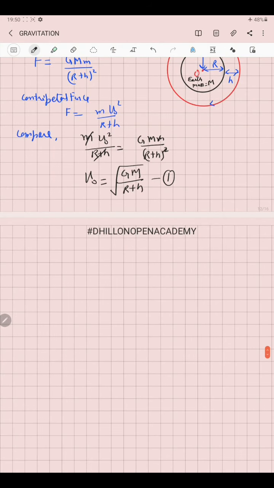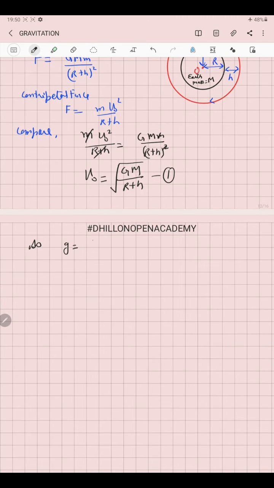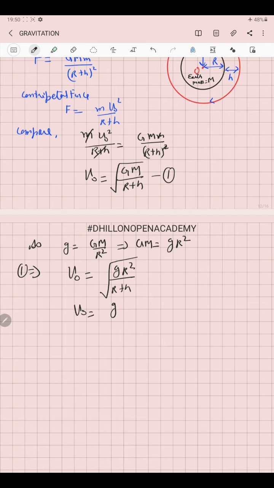We can reduce this equation in terms of gravitational acceleration, as g is equal to GM over r square. So we can write GM equal to g r square. Using this in the above equation, v naught becomes equal to under the root g r square over r plus h, which on solving gives us under the root g over r plus h, multiplied by the radius of the earth.